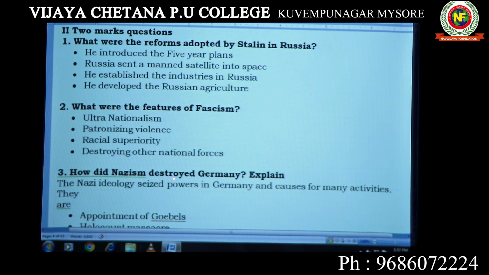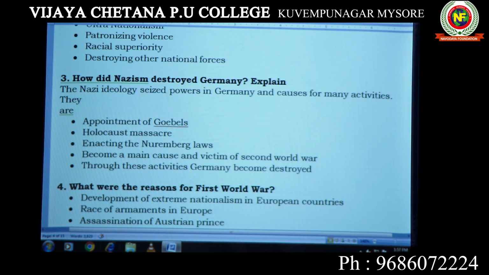How did Nazism destroy Germany? Explain. Or here, how did the dictator Hitler emerge? The question can also be asked like that. The Nazi ideology seized power in Germany and caused many activities. They are the appointment of Goebbels. Goebbels was the officer to spread Nazism in Germany. Then the Holocaust. Holocaust means massacre of people. People were killed.